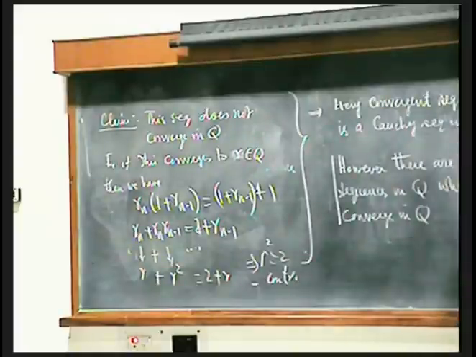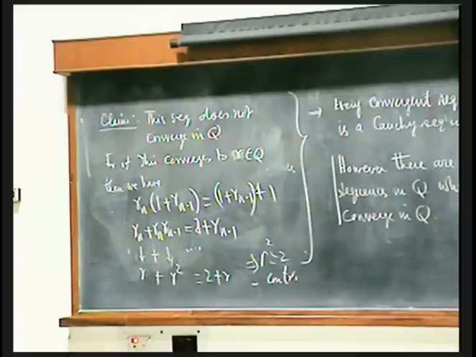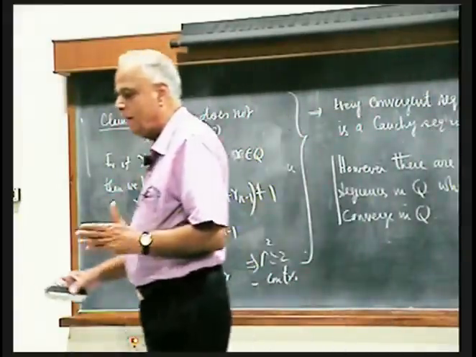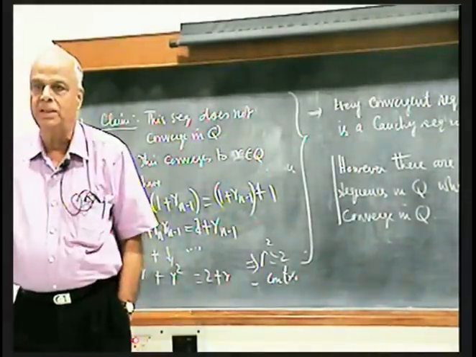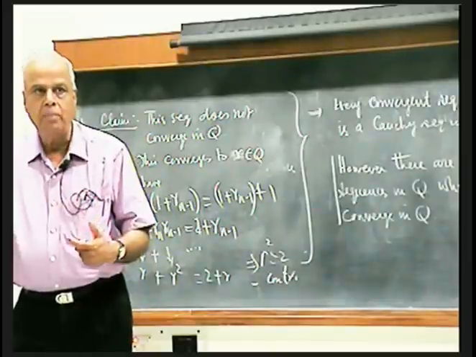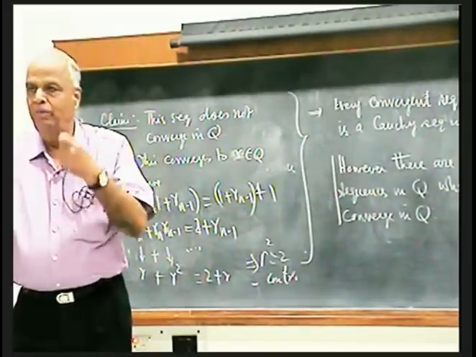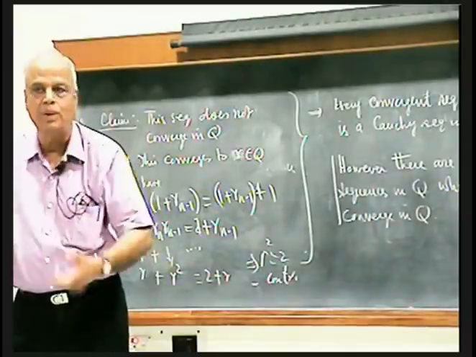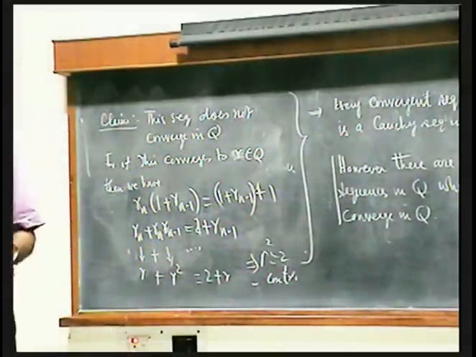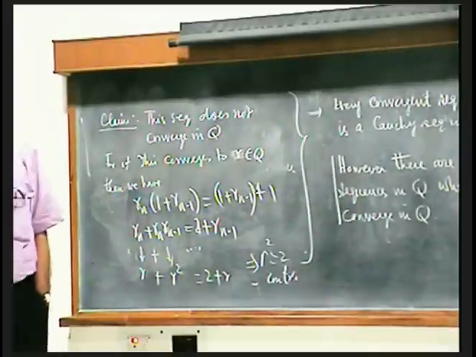Okay, so therefore we have a situation where in the rational numbers there is a certain defect in the limiting process. Up till the stage of the construction of the rational numbers, the defects that were being eliminated were algebraic in nature. For the first time, we are having a defect in the limiting process. So that brings in calculus or analysis or topology, whatever word you want to use. So it is a topological defect which we want to remove.